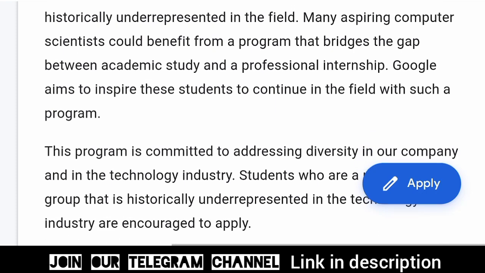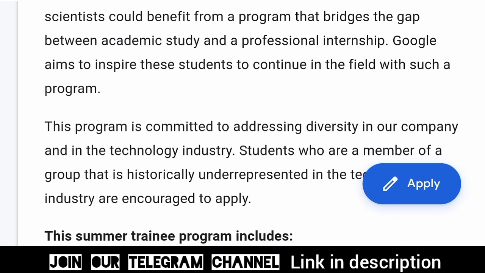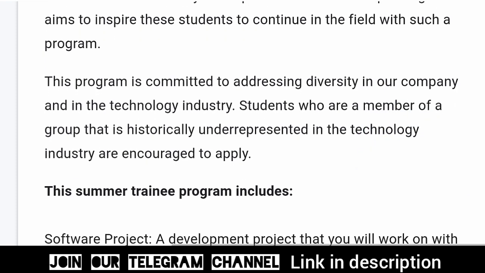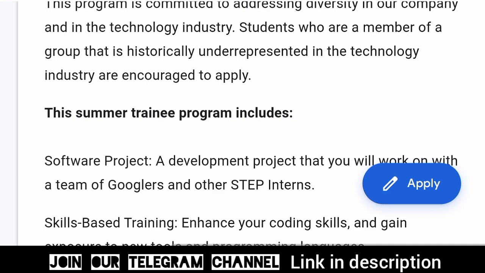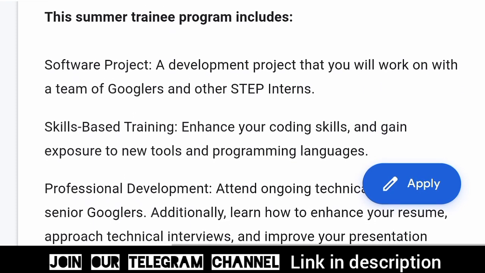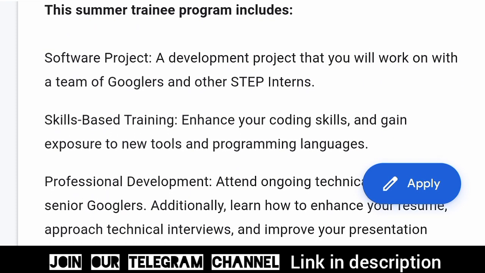Students who are a member of a group, I gave you the link in the description of this page. You can read all the information which I am going to mention here in detail. I am only briefly defining all this. This summer training program includes software projects and skill-based training. In the skill-based training, you enhance your coding skills and gain exposure to new tools and programming languages.